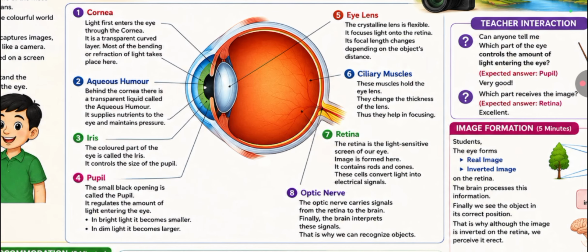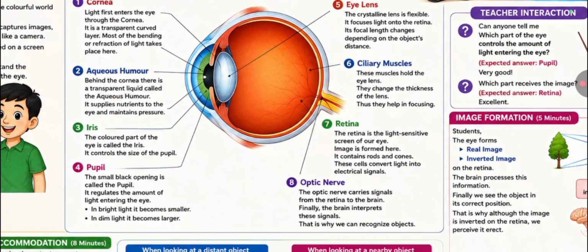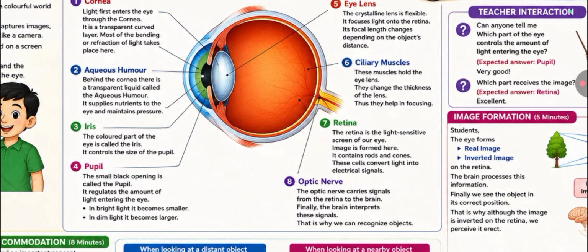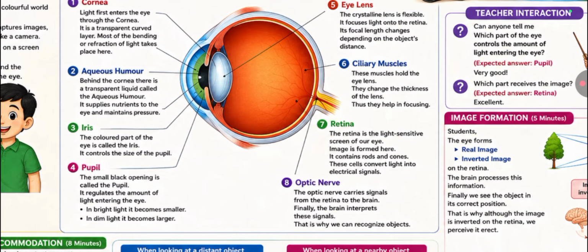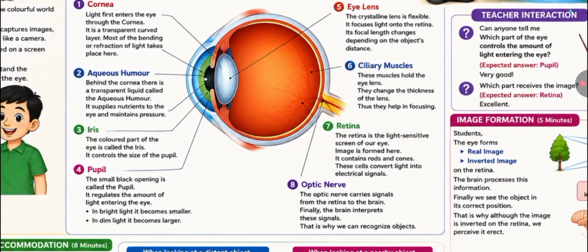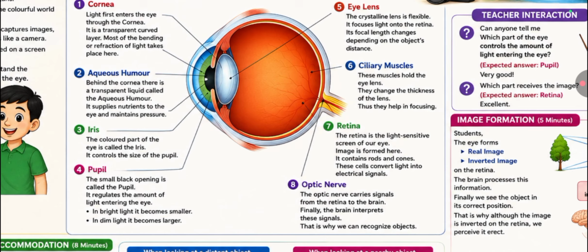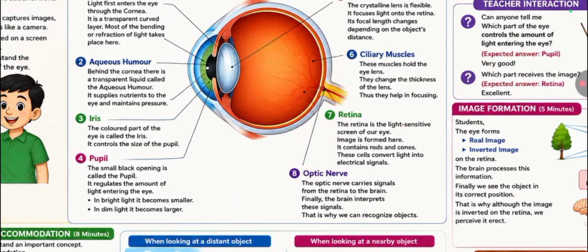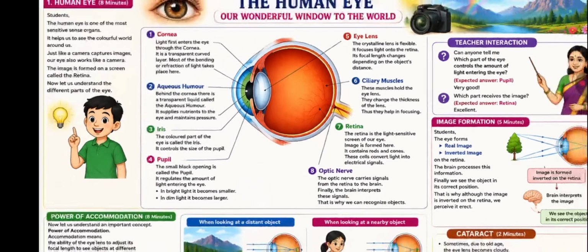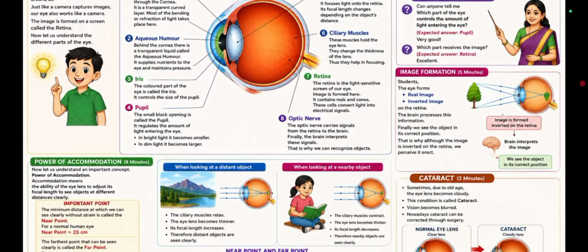Retina. The retina is the light sensitive screen of our eye. Images are formed here. It contains rods and cones. These cells convert light into electrical signals. Next one is optic nerve. The optic nerve carries signals from the retina to the brain. Finally, the brain interprets these signals. That is why we can recognize objects. This is the human eye.